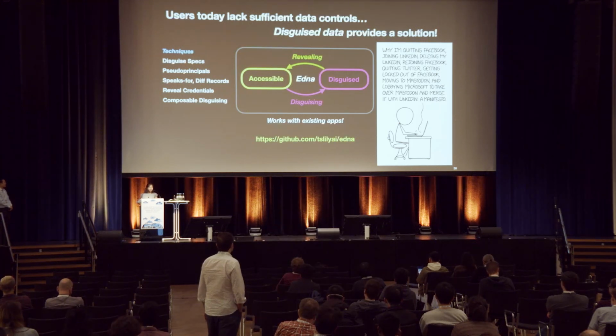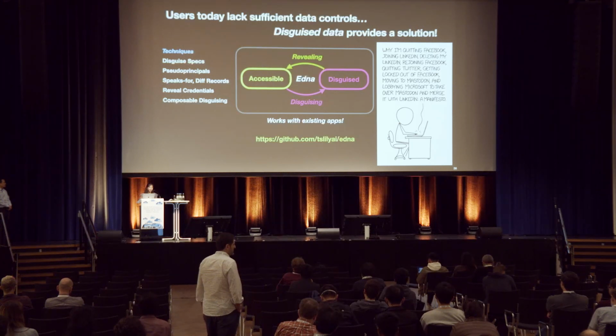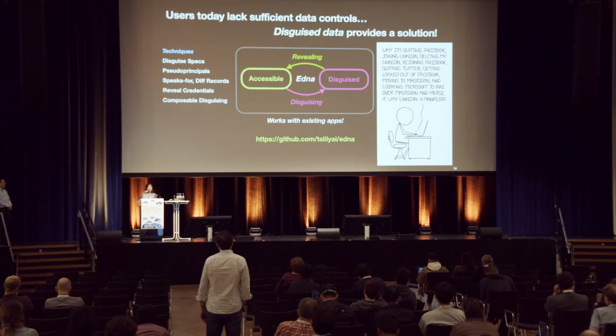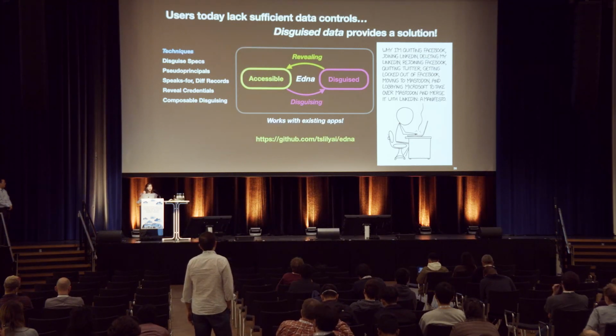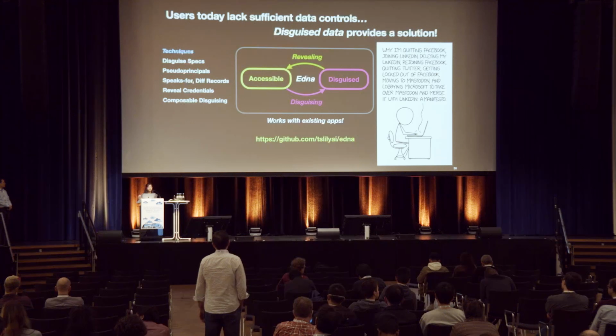So like embedded text. Yeah, so if there's no explicit link from the embedded text to user A, then the type of user ownership that Edna can dissociate this data from will not be present. It has to be integrated into the structure of the schema of the application. But if the developer does make this an explicit ownership link, so if I'm user B and I embed user A's data in my post, and that creates a link from user A to my post that's explicit in the database schema, then the developer would be able to dissociate this from user A's identity.